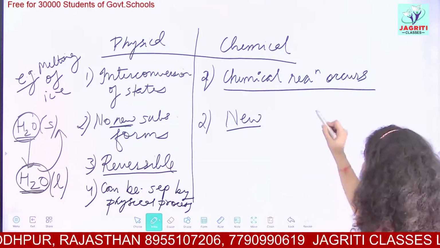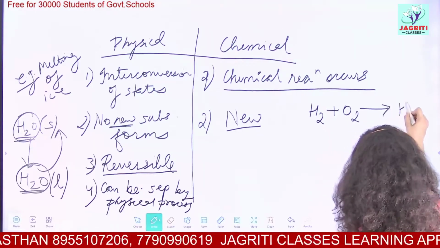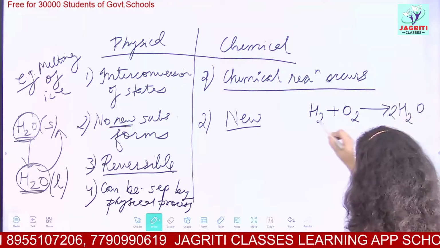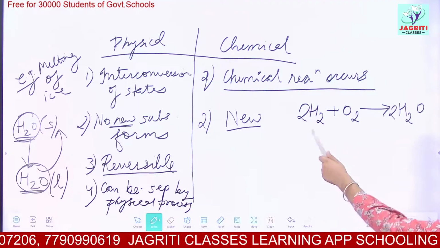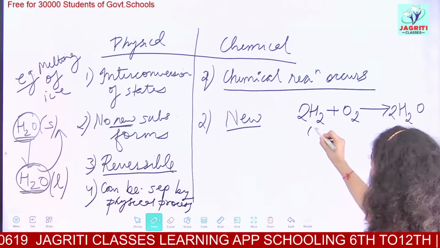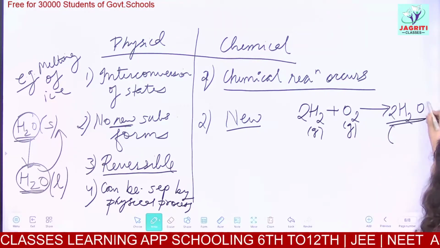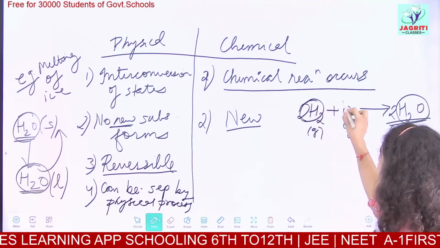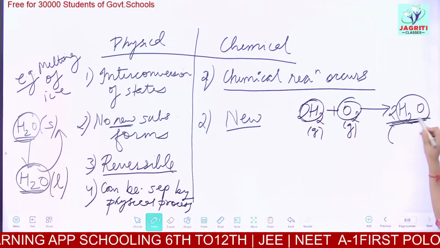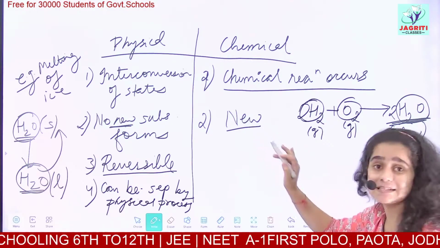For example, when hydrogen reacts with oxygen, you get H2O. If you balance it, 2H2 reacts with O2 to give 2H2O. Here the reactants were gases, and the product is completely different. You took hydrogen and oxygen and you got water, which is in liquid state. So here a new substance is formed.